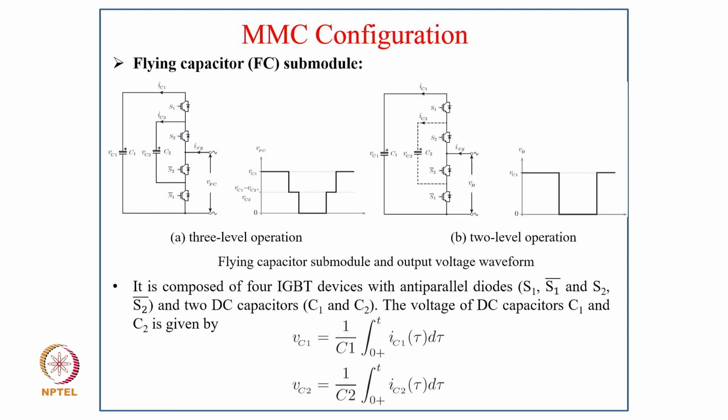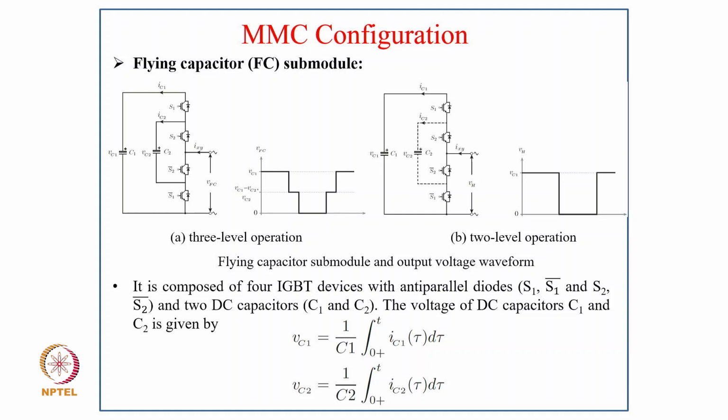And this is the third configuration, called the flying capacitor submodule. You can clearly see the figure with the flying capacitor. Here C2 operates as the flying capacitor, and the output voltages are shown here for the two corresponding operating modes. So here are the flying capacitor and output waveform, a 3-level configuration and a 2-level configuration. These are the two different configurations.